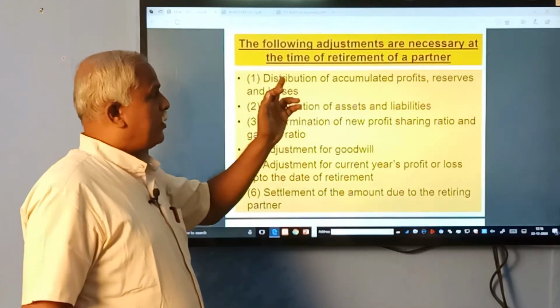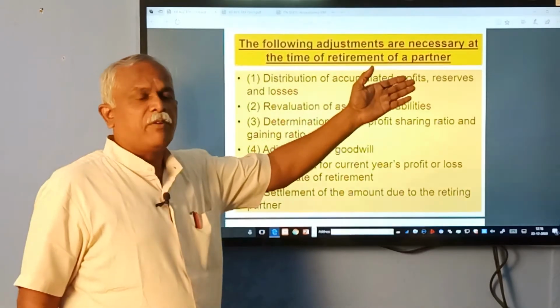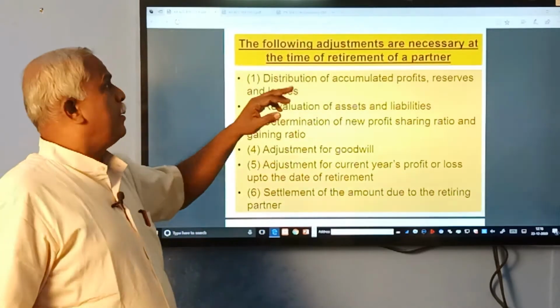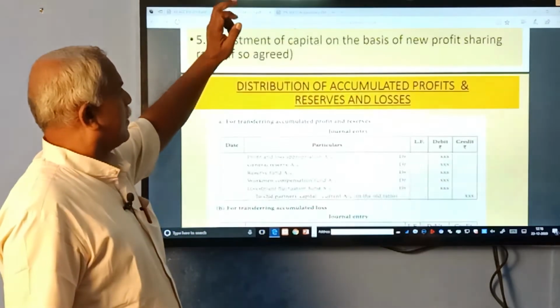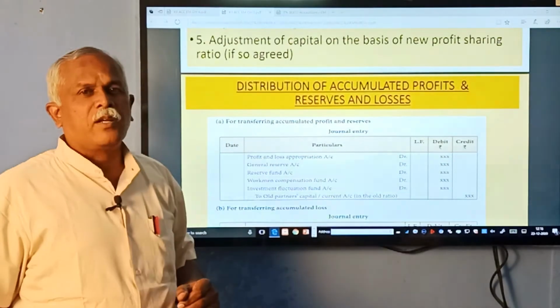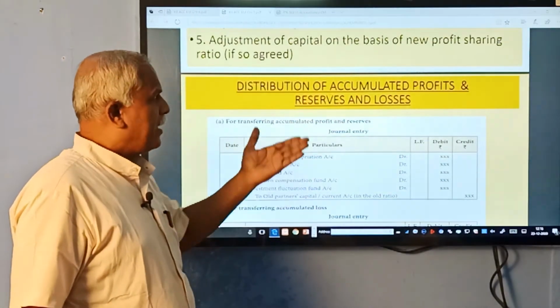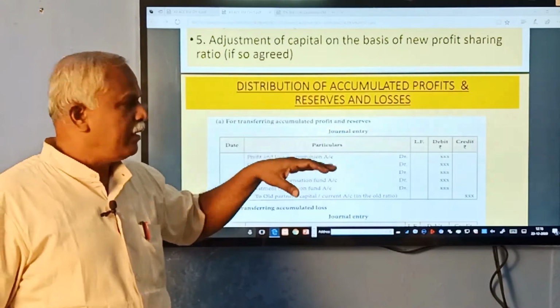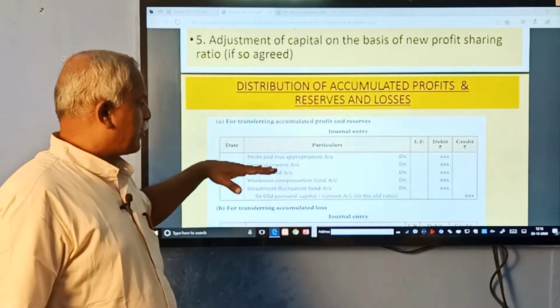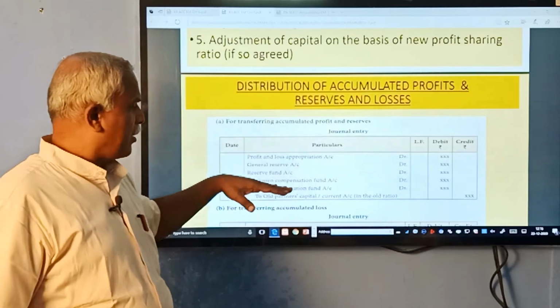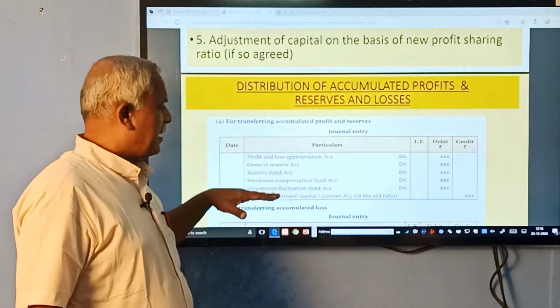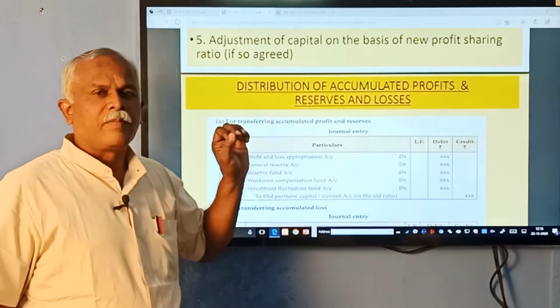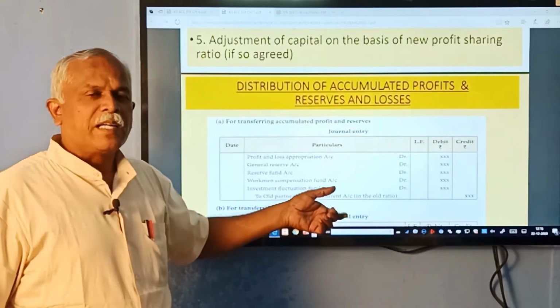You know how the distribution of accumulated profits and losses is done from the previous chapter. How the profits and losses are calculated. Now, in the previous case, in chapter 5, at the time of admission, the profit and loss appropriation account, general reserve account, reserve fund account, workmen compensation, investment fluctuation were all given to old partners.